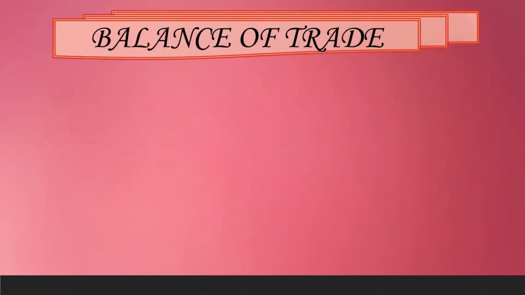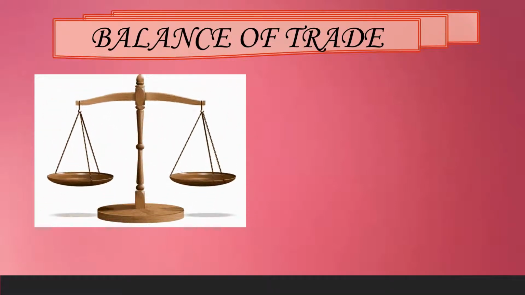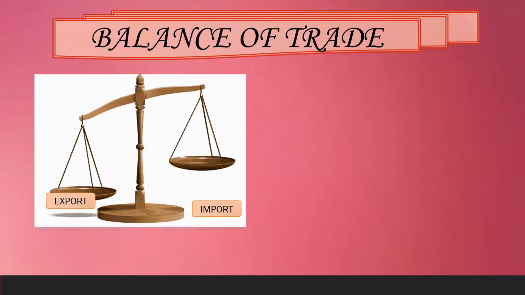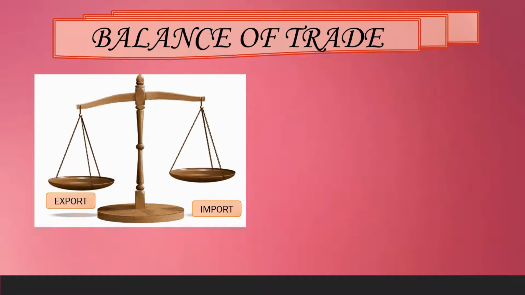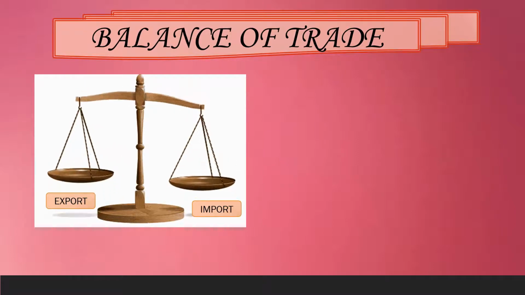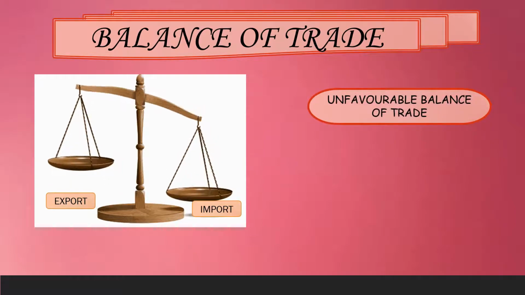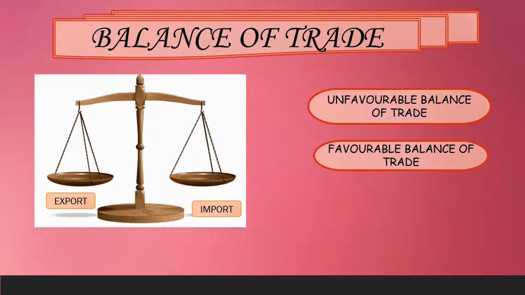Now let's take information about balance of trade. The difference between the import and the export values of a country in a specific period is called balance of trade. Balance of trade can be classified into three divisions: unfavorable balance of trade, favorable balance of trade, and balanced trade.